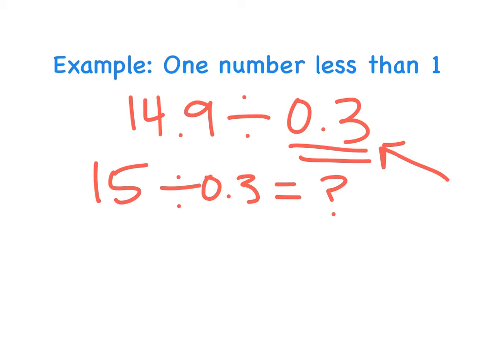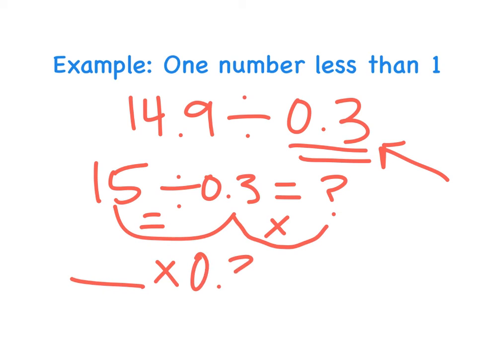Okay, it's going to just make it a little bit easier for you since these are tricky problems. So I need to think that 15 divided by 3/10 equals something. And that would be the same as what times 3/10 equals 15? What times 3/10 equals 15 wholes?